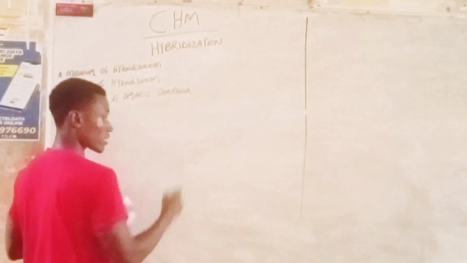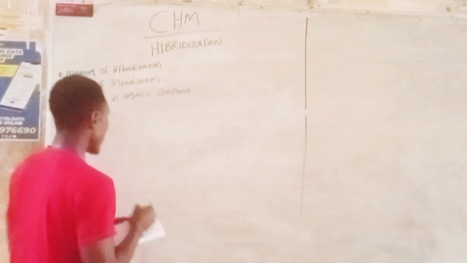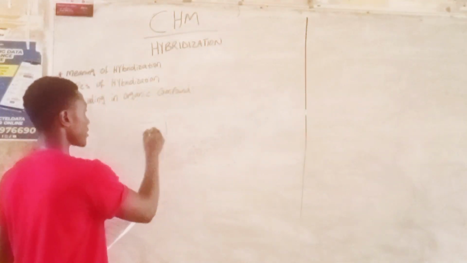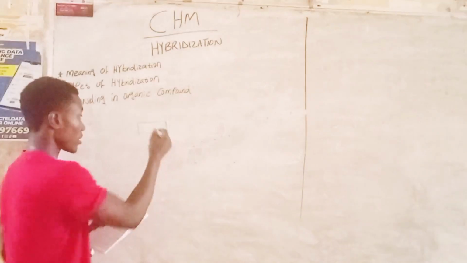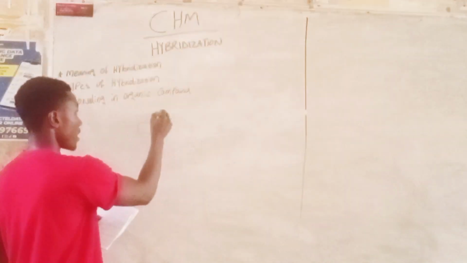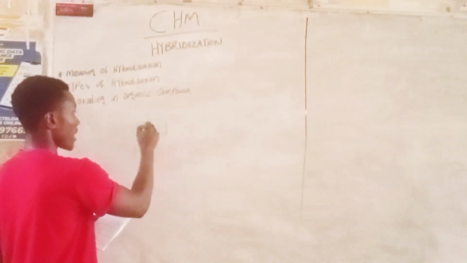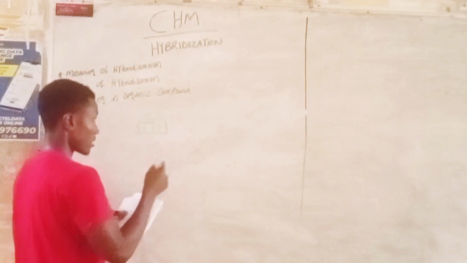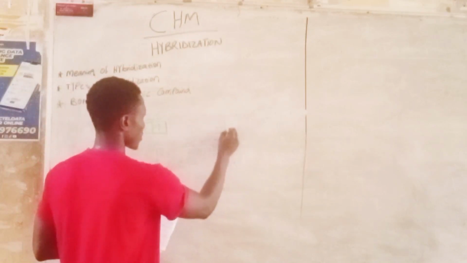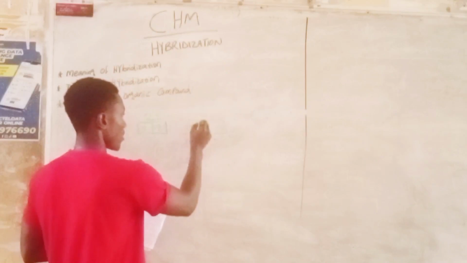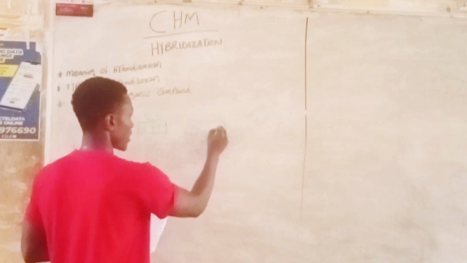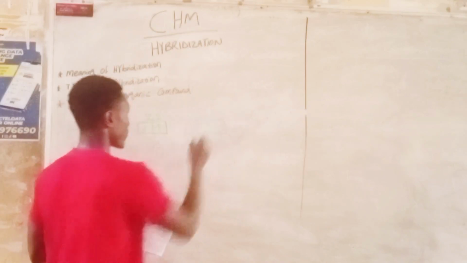We are also going to get the same thing like this. Please, I hope you can see it. This is the 2s, and that is for the 2p.